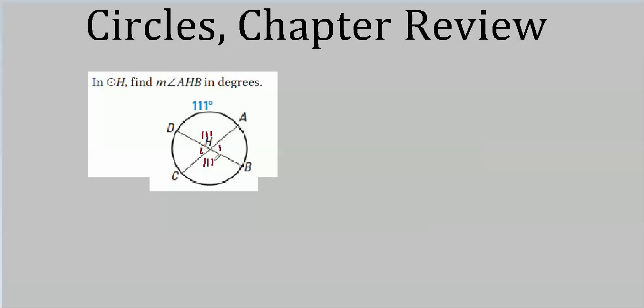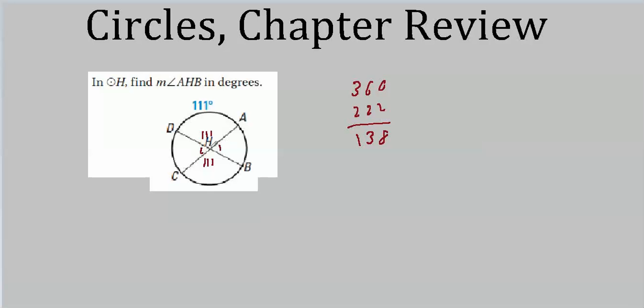The two of these add up to 222 degrees. So, if we subtract that from 360, that's how much we have left over to distribute amongst these two angles, and we have to distribute it equally because they're both congruent. So we do our subtraction and get 138 degrees, but that's the sum of these two angles, which are congruent.